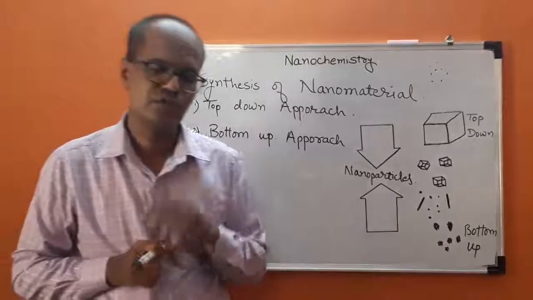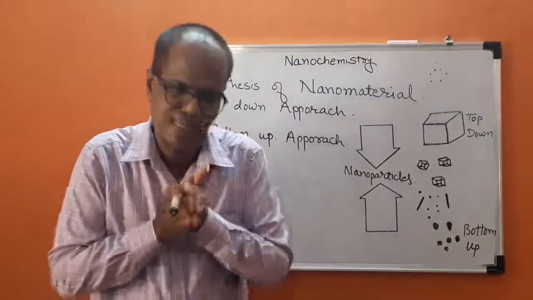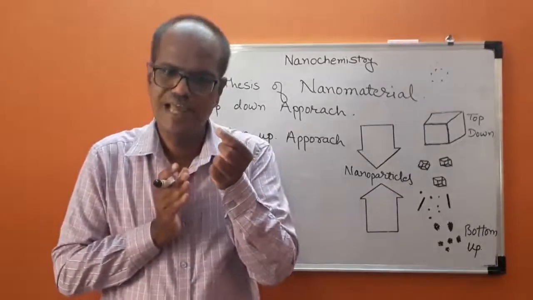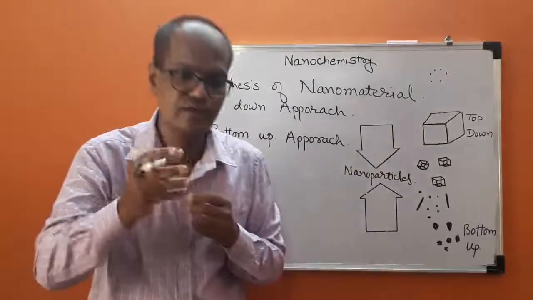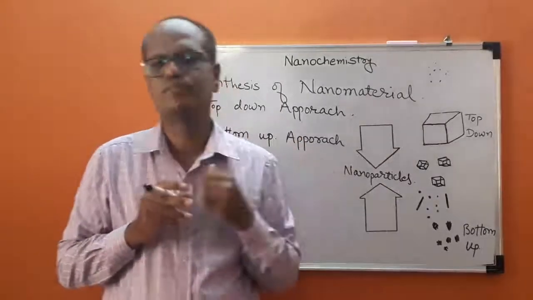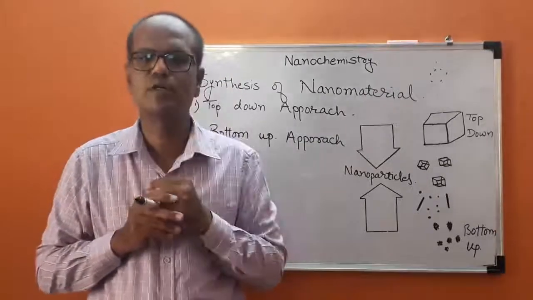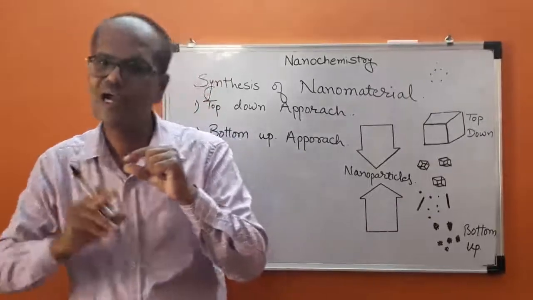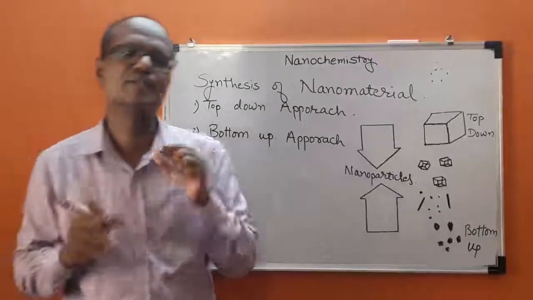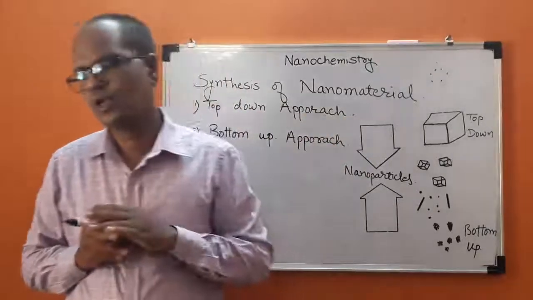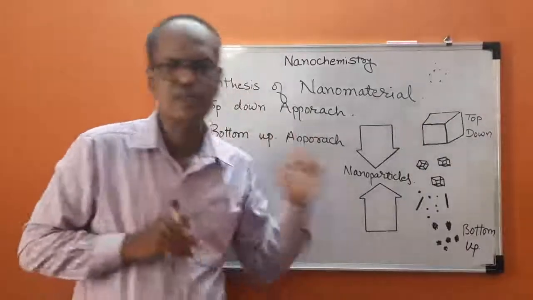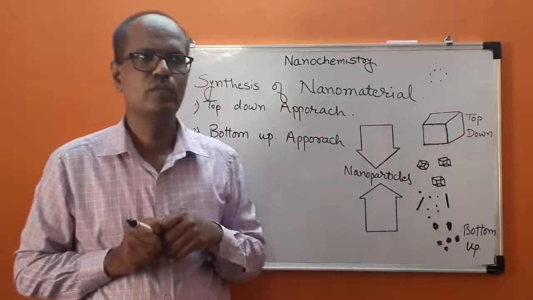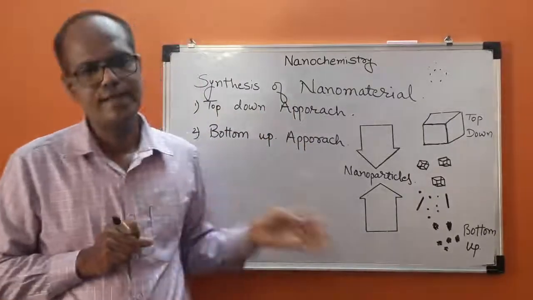After that, mechanical strength. If we reduce the particle size, the strength of that particular nanomaterialized substance goes on increasing. For example, in case of copper, if it is present as nano-sized copper, then it is having about 500 times more strength as compared to bulk copper. After that, we have considered these two methods of synthesis of nanomaterial. First method is top-down approach and next is bottom-up approach.